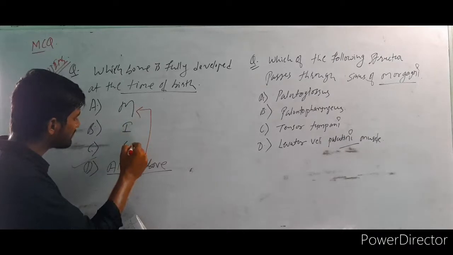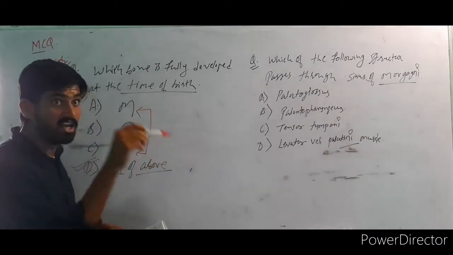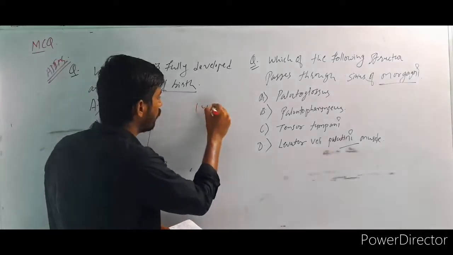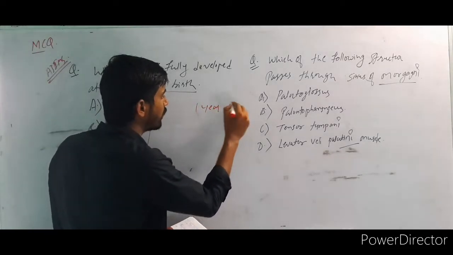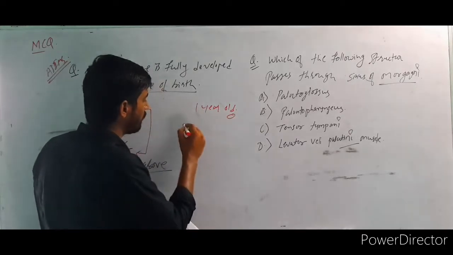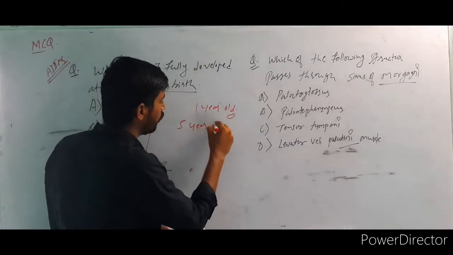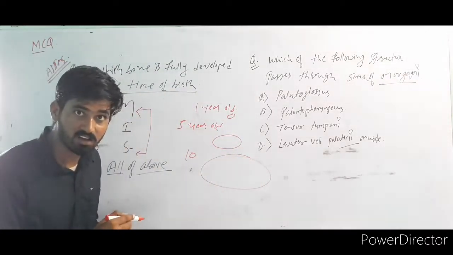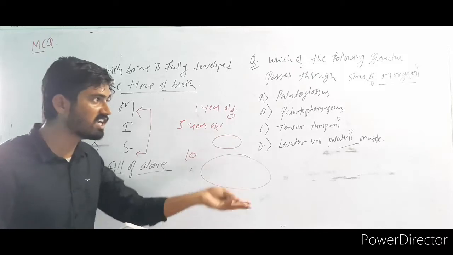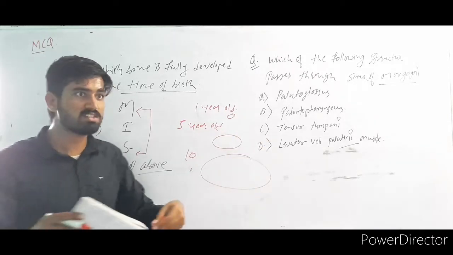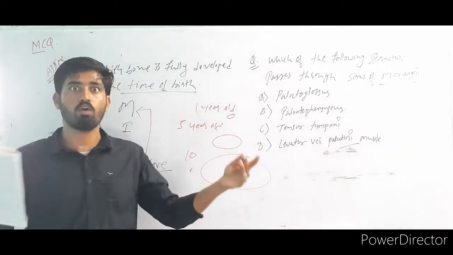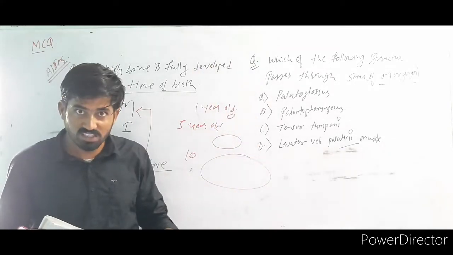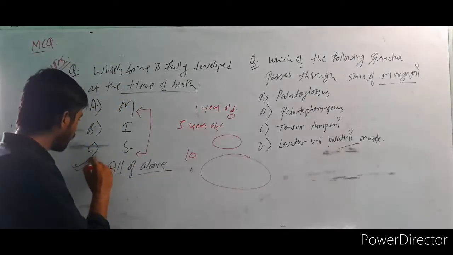So the malleus, incus, stapes, all of these are fully developed bones. It is not like when you are 1 year old you are hearing this much, when you are 5 years old you are hearing this much, when you are 10 years old you are hearing this much. Is it like this? No, it's not like that. Hearing is not directly proportional to age. It means when you cross 50 or 100, you will hear very well, you can hear from 2 kilometers away. Again, is it? No, it's not like that. So the answer is all of the above.